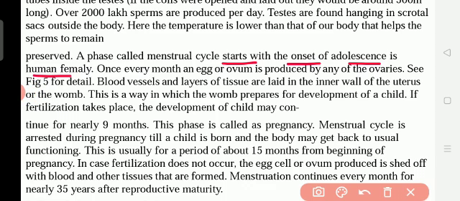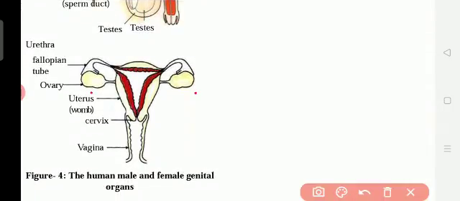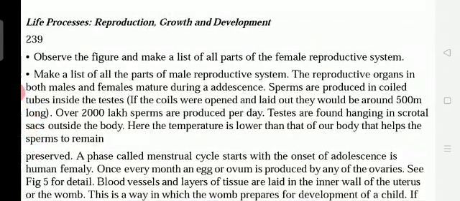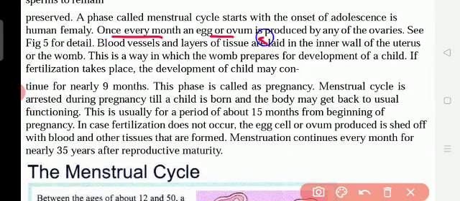Once every month one egg or ovum is produced by any of the ovaries. The female has two ovaries, one on each side, and each month one egg grows. See figure 5 for detail.